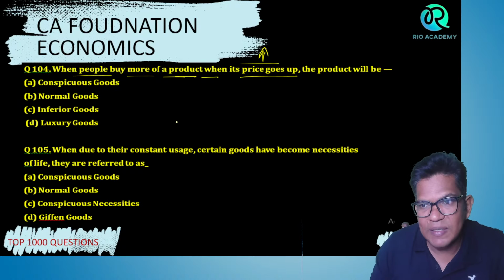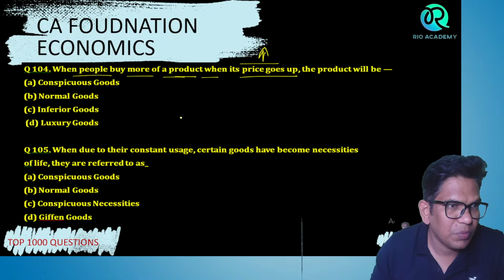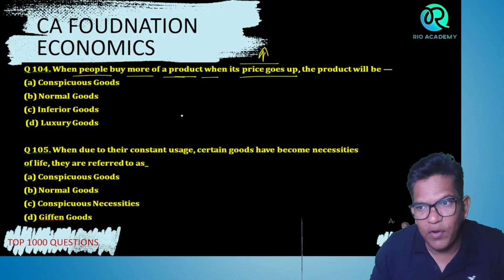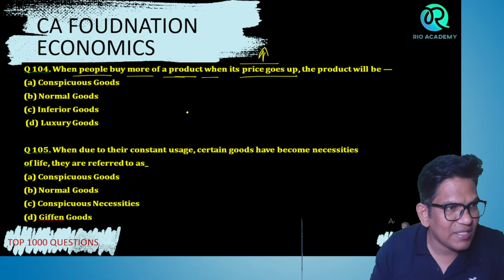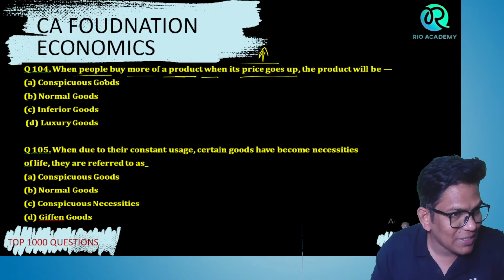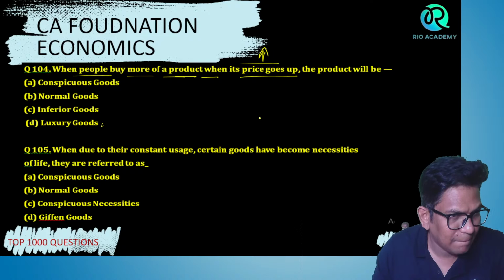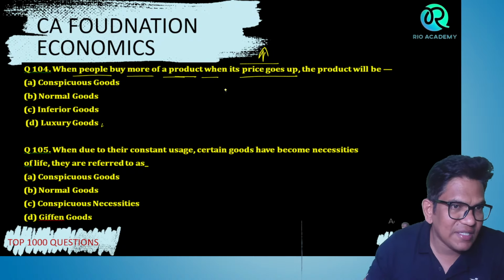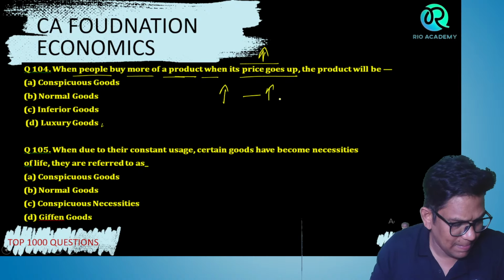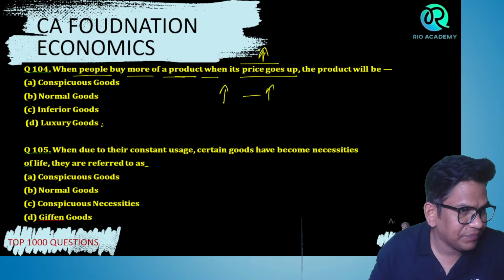Tell me, guys, fast. Question 104. Which is the right answer? Is that conspicuous? Is that normal? Is that inferior? Is that luxury goods? Start answering. When the price increases, we buy more of that good.